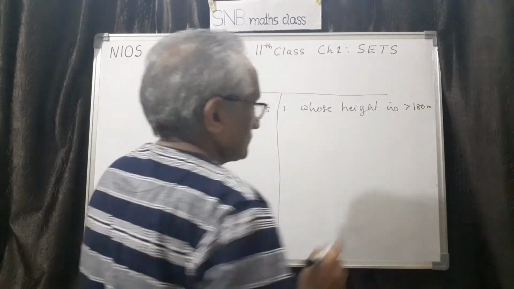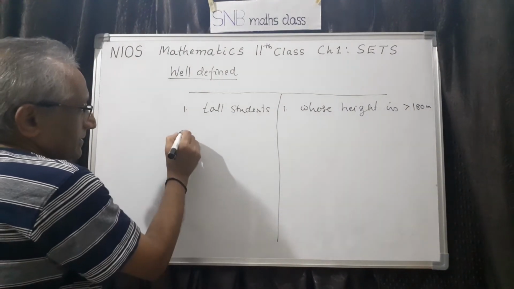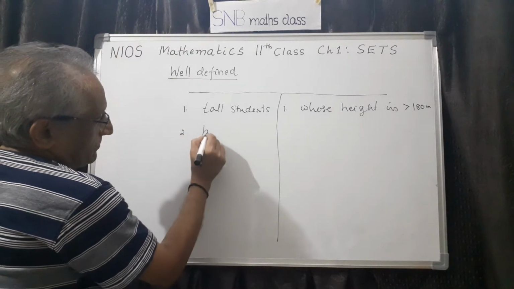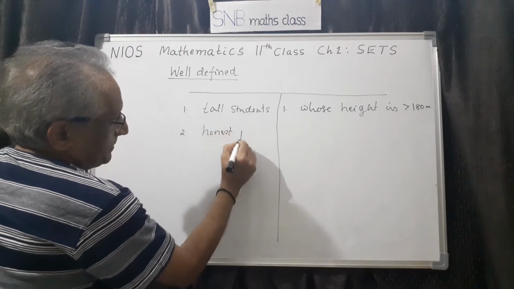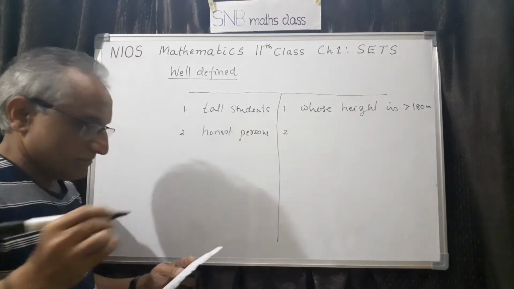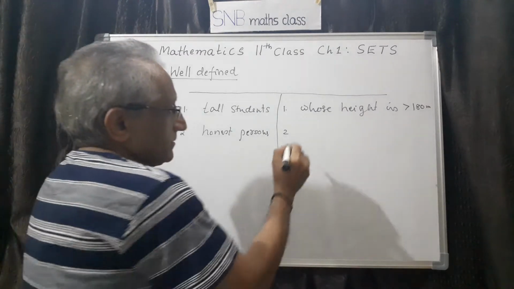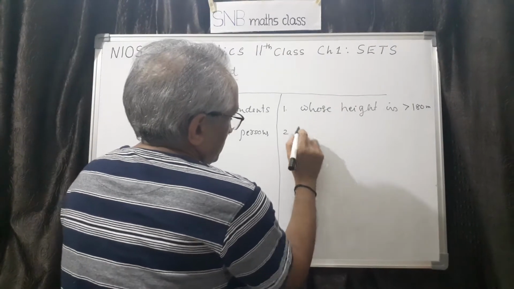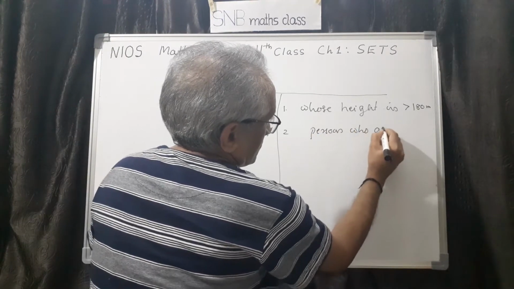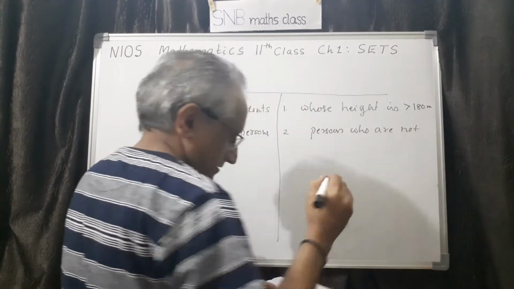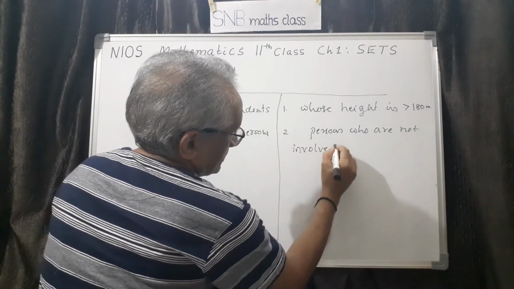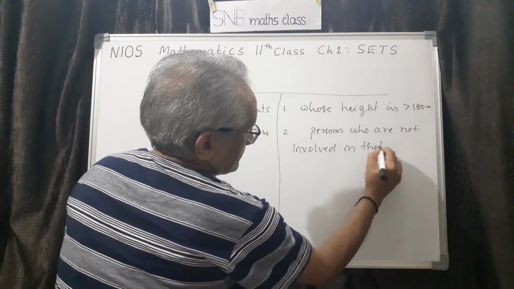This is one example. Let me give one more example: honest persons, collection of honest people. And in the second column, collection of people who are not involved in a theft case.